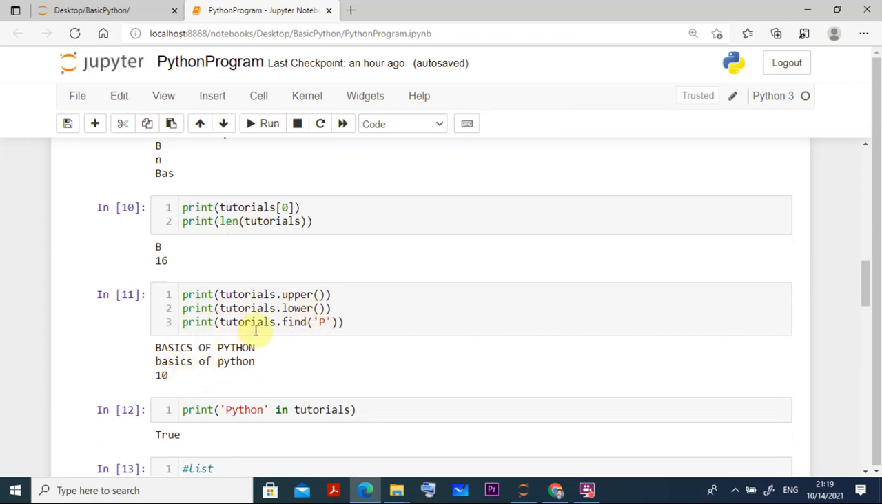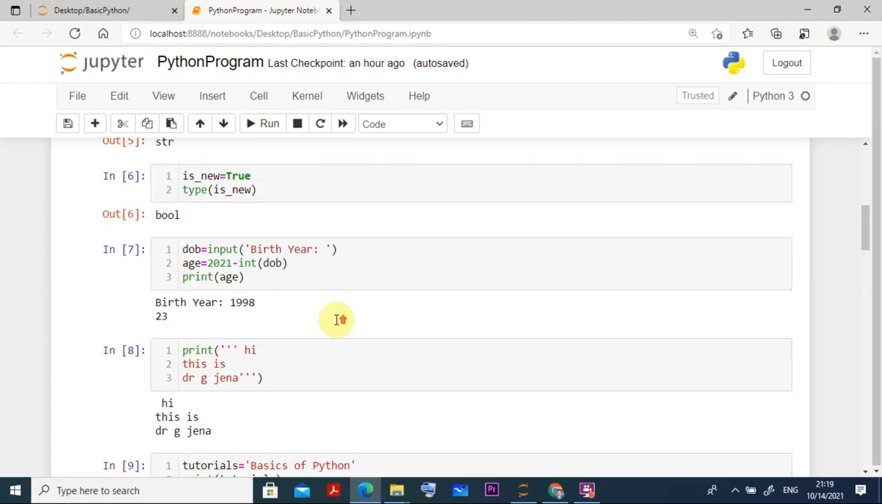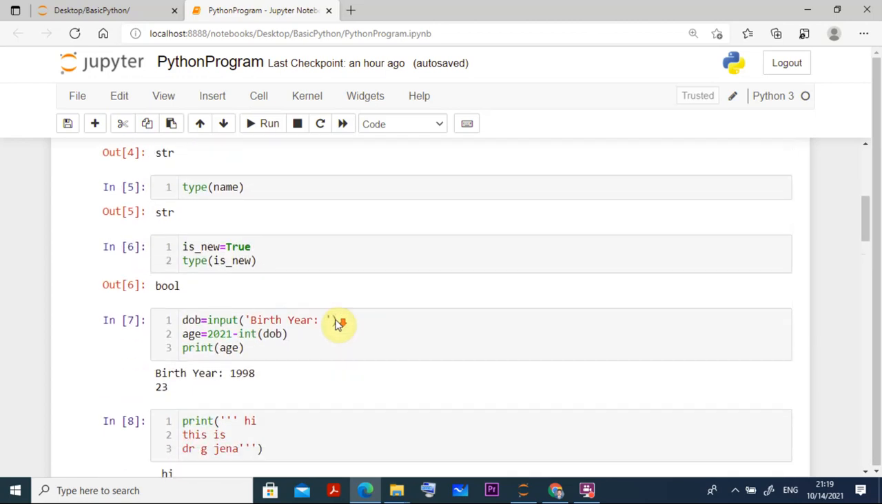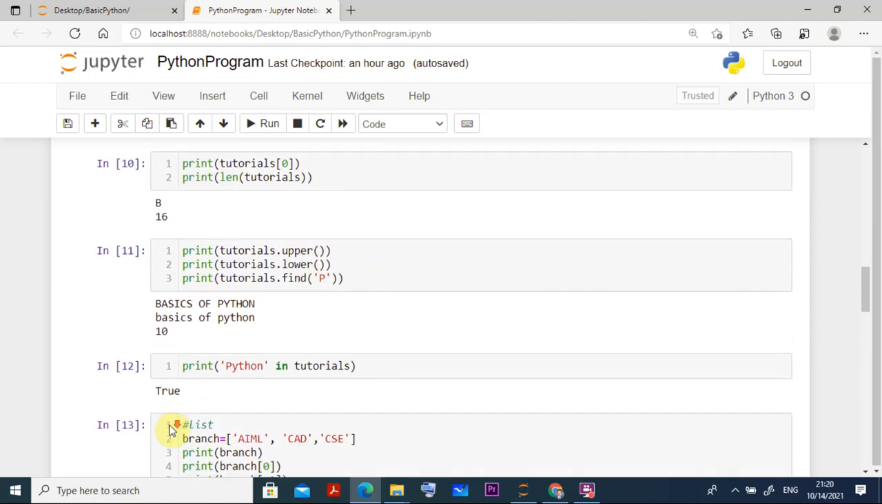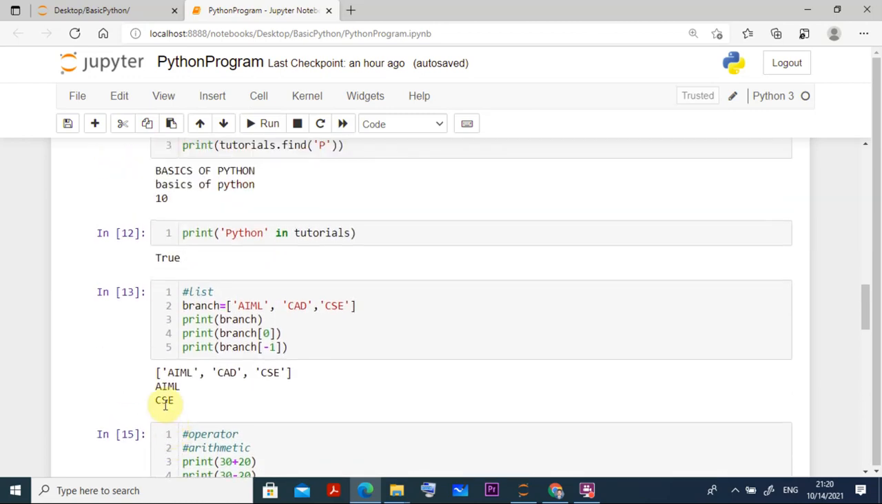Suppose I want to print tutorials dot find. In this method I want to find P. So where is the P? If you see it here, P is starting here. Counting 0, 1, 2, 3, 4, 5, 6, 7, 8, 9, 10, it is showing that P is at index 10.